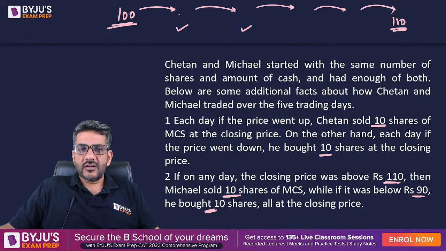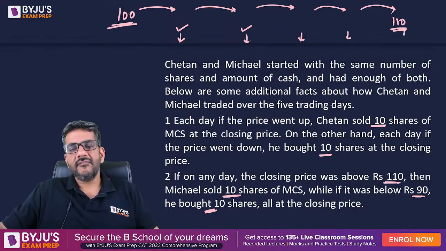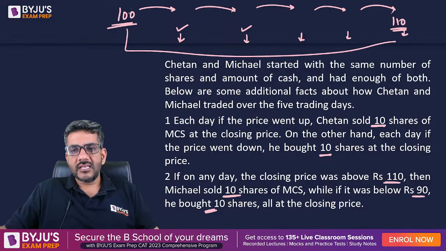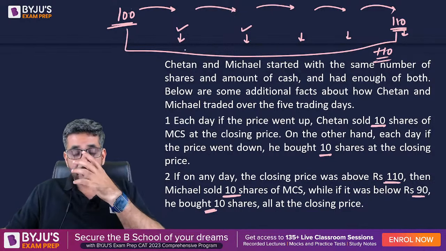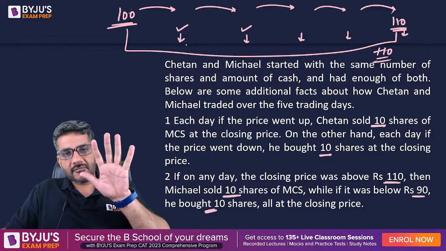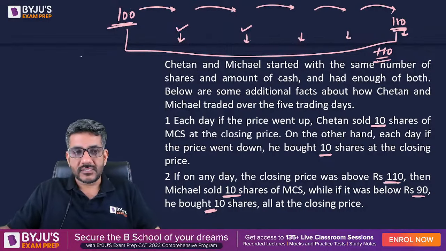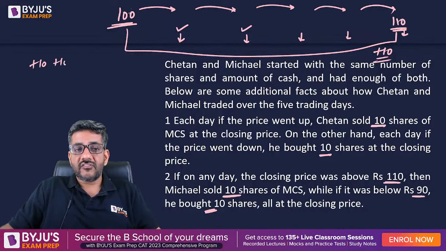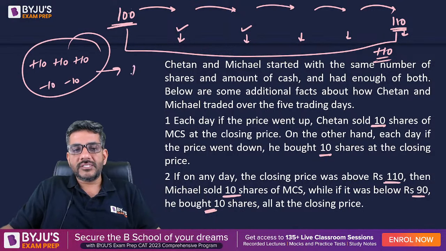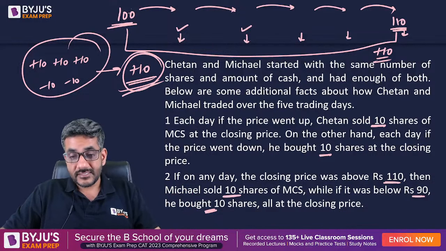Okay. So at the end of the first day, this is the price. At the end of the second day, third day, fourth day, and fifth day. From here till here, I see the net change is equal to plus 10. And in between, the price would be either going up by 10 or coming down by 10. So can I say, if there are 5 changes of plus 10 or minus 10, and the net change has to be plus 10, there must be 3 changes of plus 10 and 2 changes of minus 10. This is the only way through which I can ultimately have a change of plus 10 in the price.